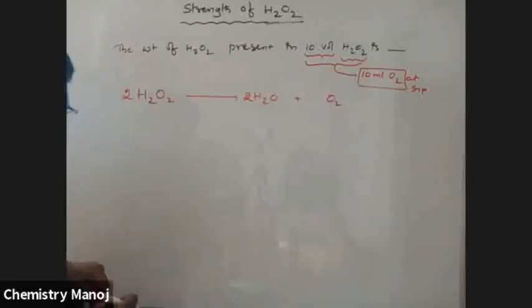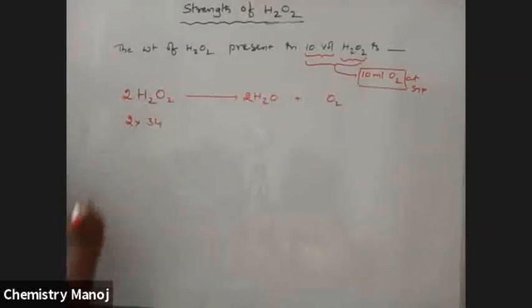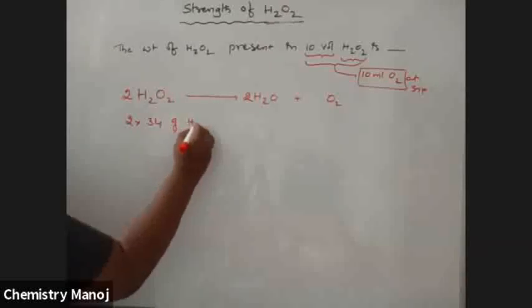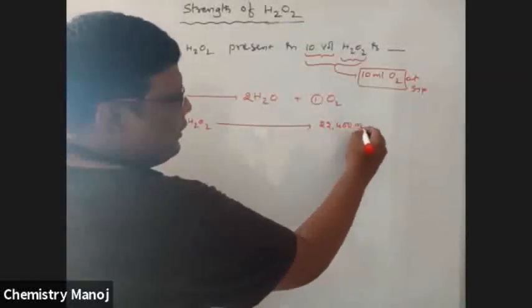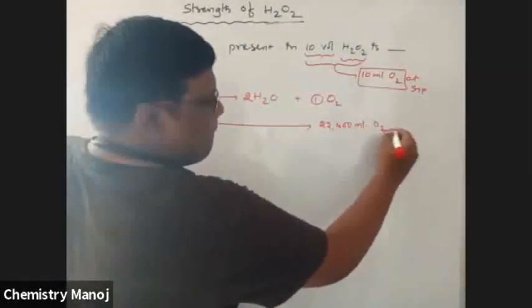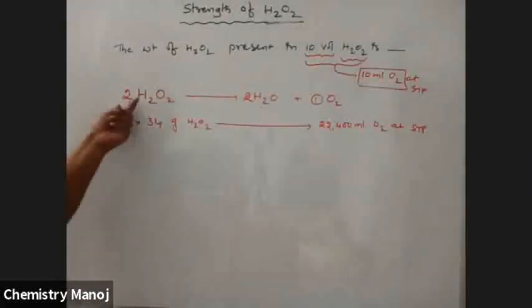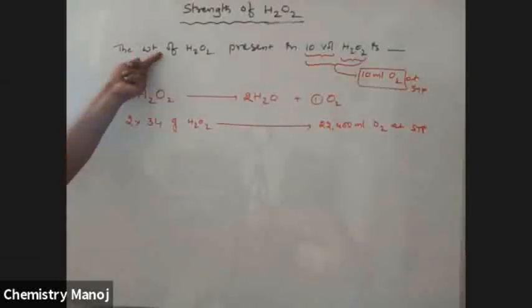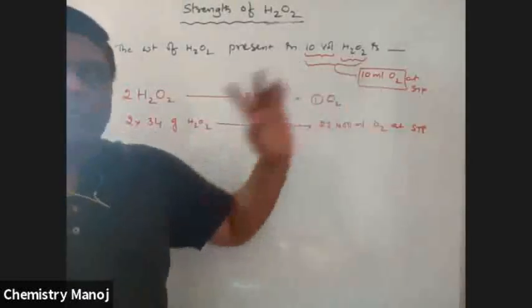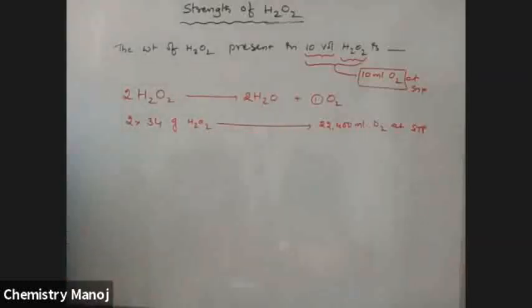From this balanced equation, 2 into the molecular weight, 34, so 68 grams of H2O2 gives 1 mole of O2, which in volume is 22,400 ml at STP. From the balanced equation, 2 moles H2O2 give 1 mole O2. One is converted into weight because I am calculating weight; the other into volume because volume is known. So 2 into 34 grams H2O2 gives 22,400 ml O2.